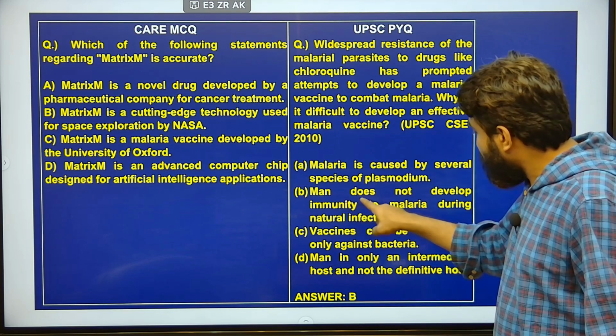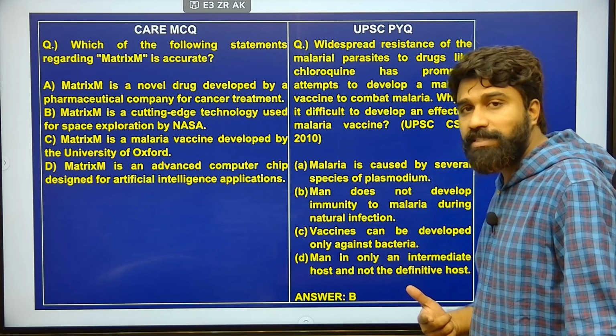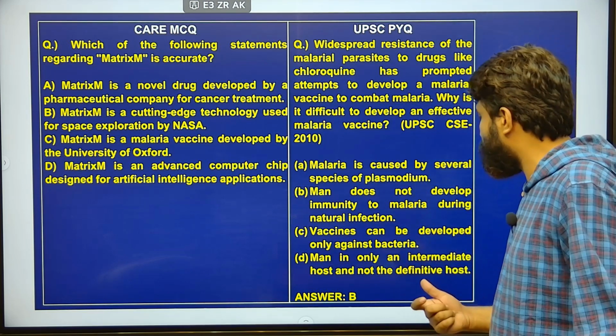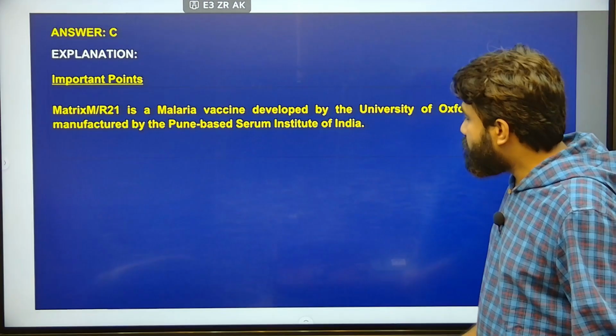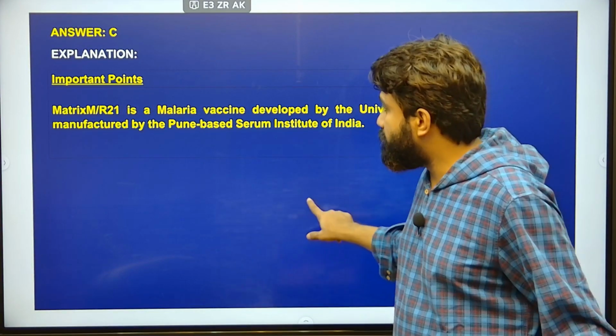Why is it difficult to develop an efficacious vaccine for malaria? Here, man doesn't develop immunity to malaria during natural infection. During natural infection, our antibodies are inactive in nature. It cannot develop such kind of immunity. So, this is answer B. I think this option would have solved all the questions, right?